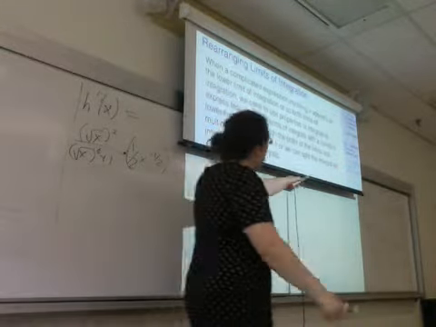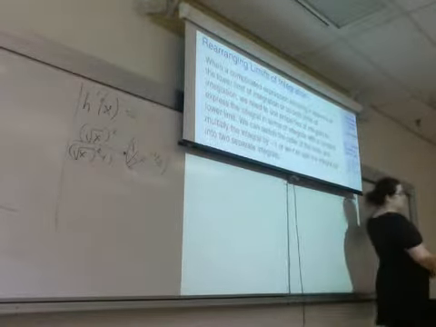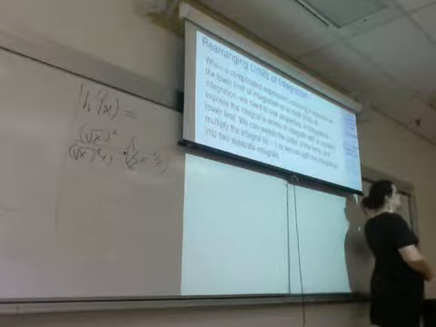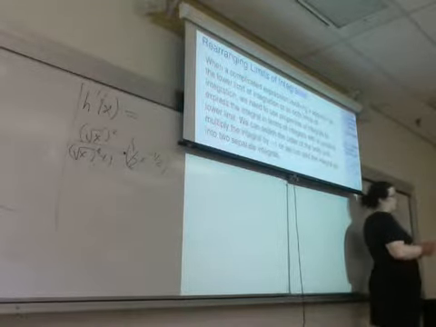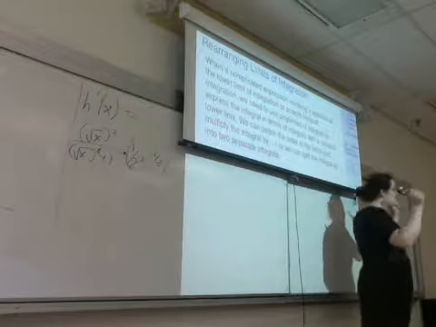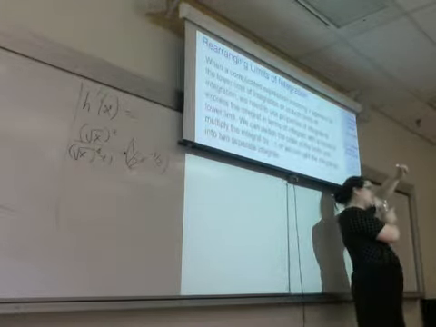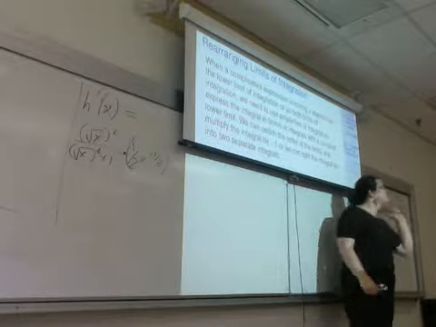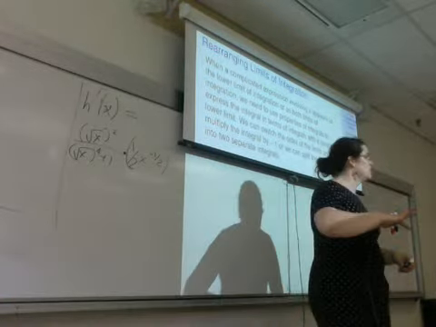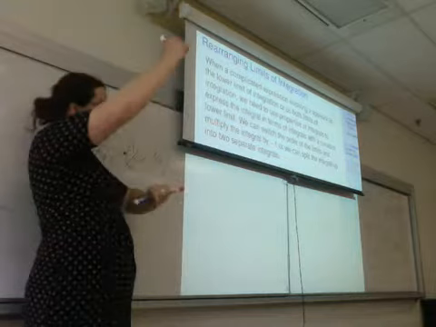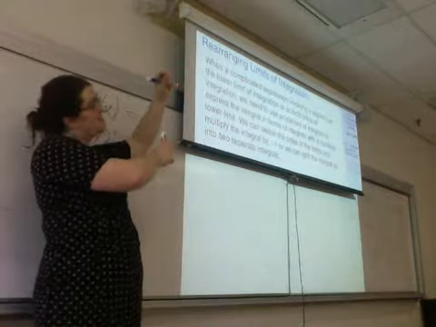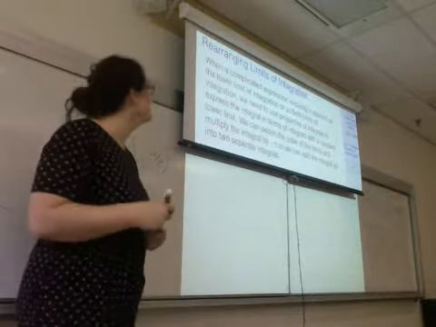So, for example, rather than having a 1 on the bottom and a square root of x on the top, what would happen if it was the other way around? We had a square root of x on the bottom and a 1 on the top. Well, the answer is we know this rule that we can always switch the limits of integration as long as we multiply by negative 1. That is the reason I brought up that rule earlier in today's class. You multiply the whole thing by negative 1.